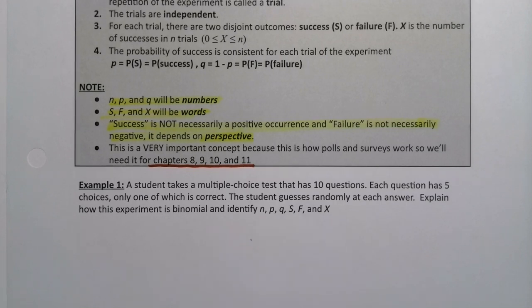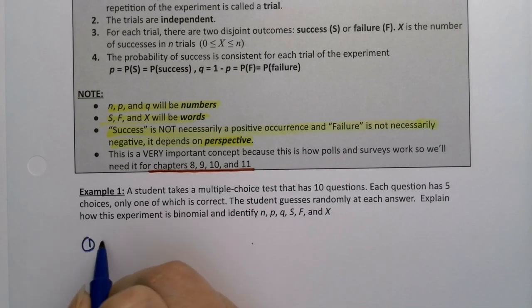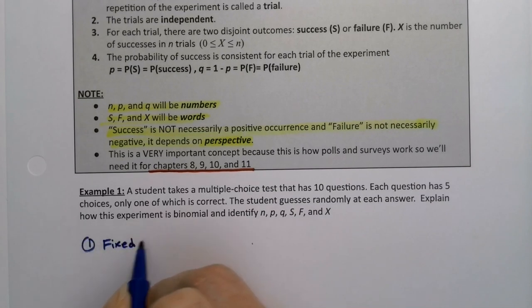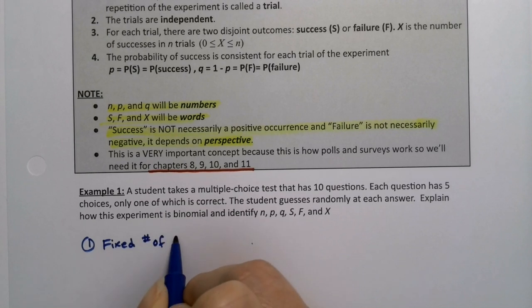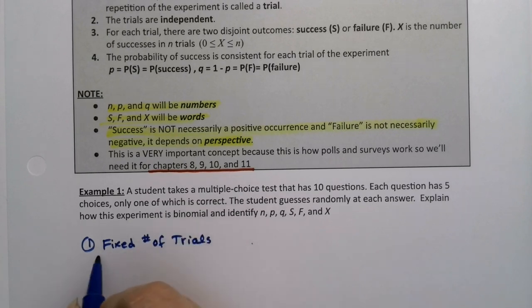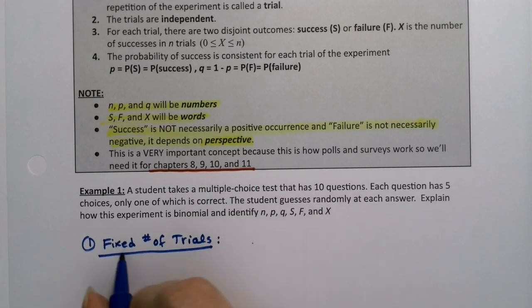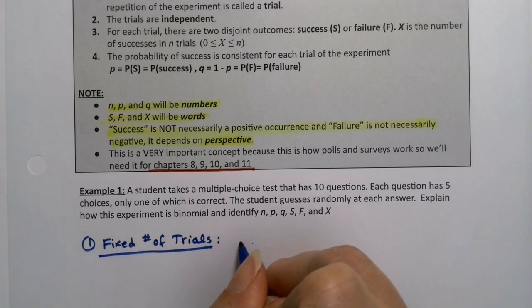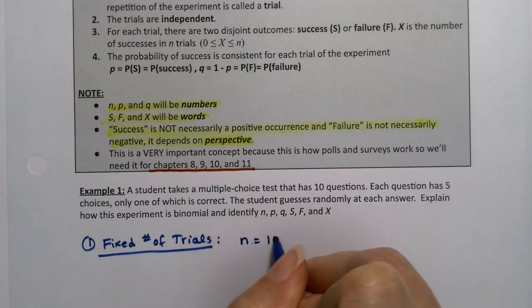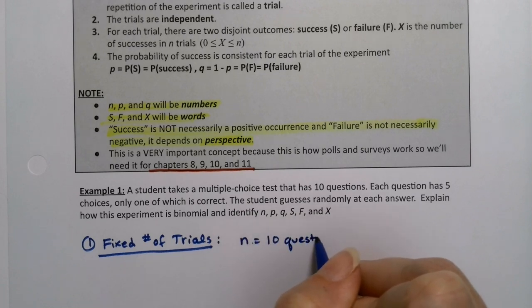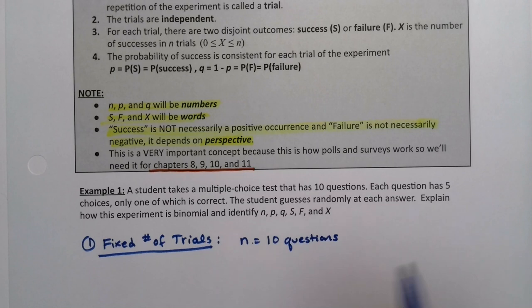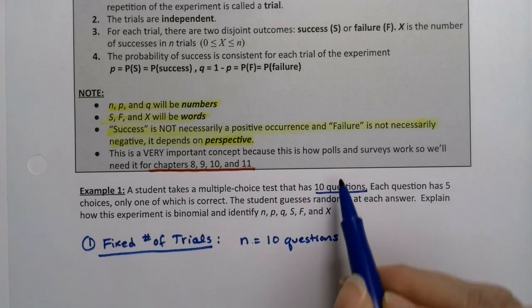Okay, so let's see here. Let's start off with number 1. Was there a fixed number of trials? When the student takes this particular quiz, the number of trials is fixed at 10 questions. So there's a fixed number of trials, sure. It's n equals 10 questions. So for us, the trials are questions. That'll change from problem to problem. In this particular problem, it's 10 questions. That's your n.